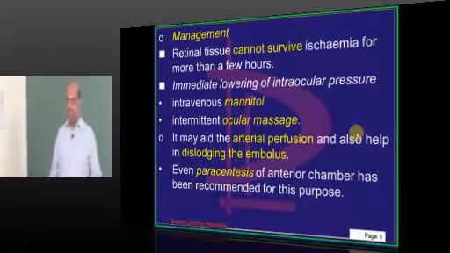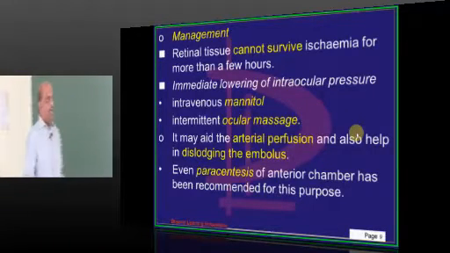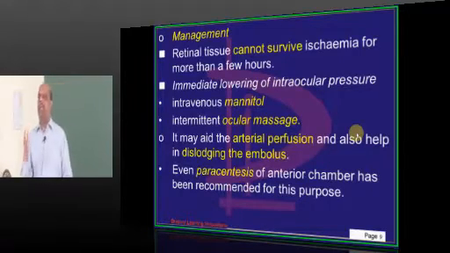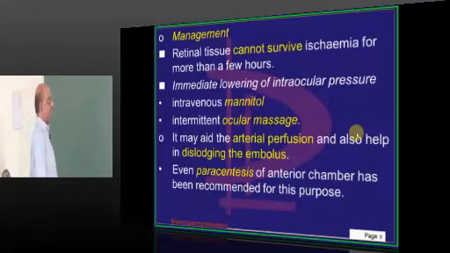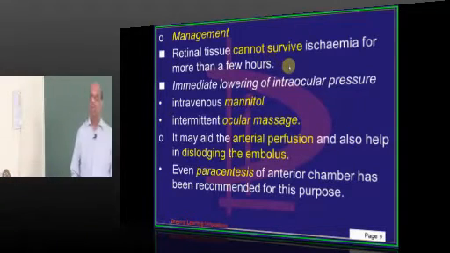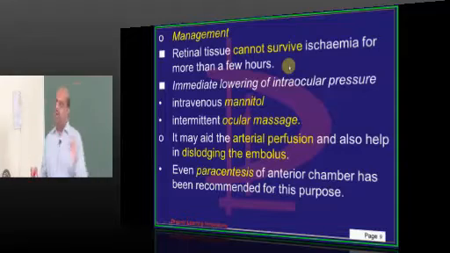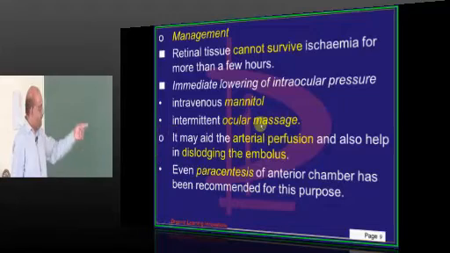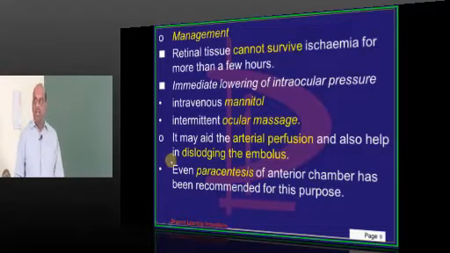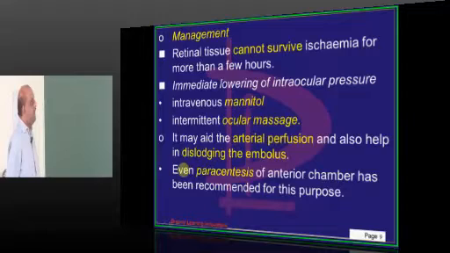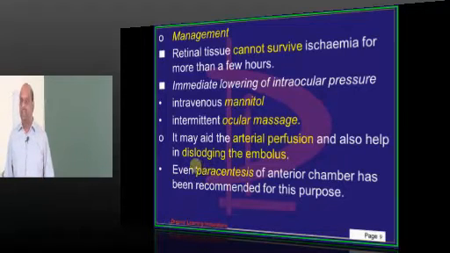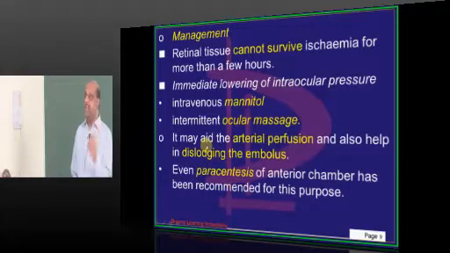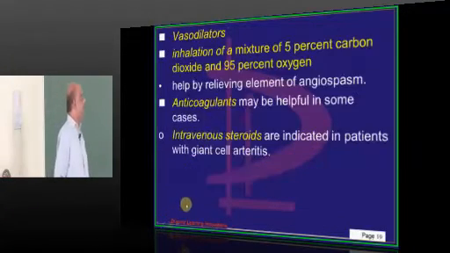Now, how do you want to manage? The retinal tissue cannot survive even for a little time if it doesn't get the blood supply. So that is the reason it will suffer injury. So first lower the intraocular pressure. You give intravenous mannitol, intermittently give an ocular massage, and that ocular massage will aid the arterial perfusion and try to dislodge the embolus. And sometimes even paracentesis of the anterior chamber is done in order to relieve the ocular pressure.